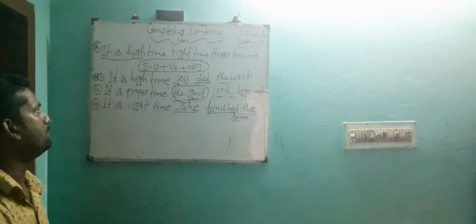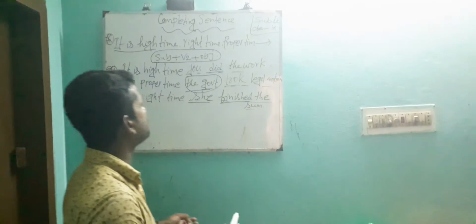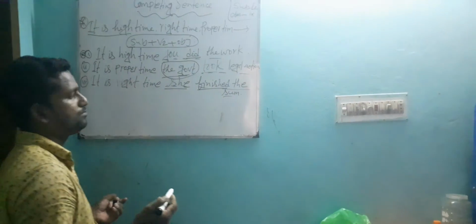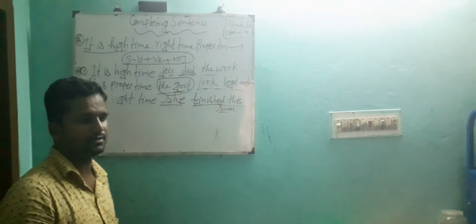So it is completed. So we learn if any sentence starts with it is high time, right time, proper time, then we should use the structure subject plus V2 plus object. And if there is subject, there is no need of using subject.